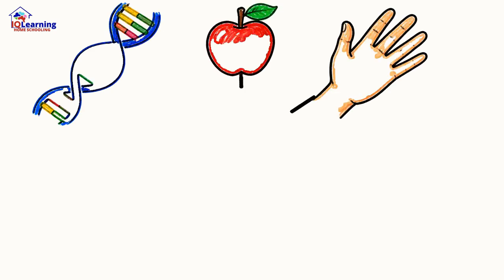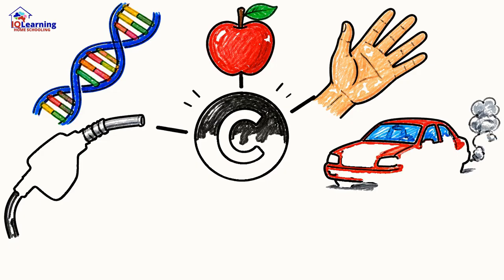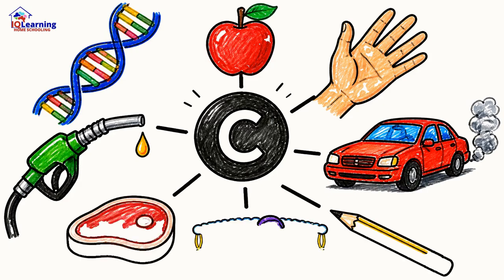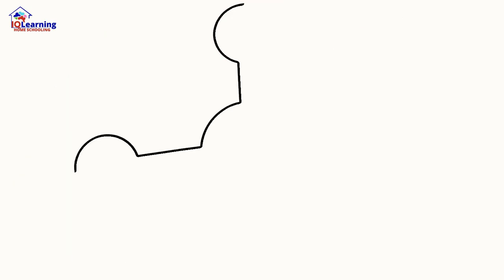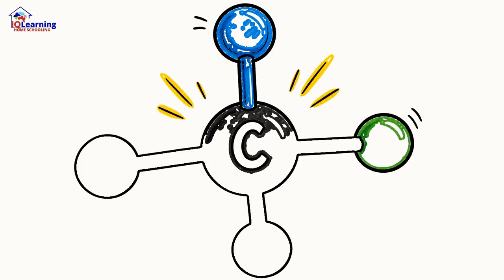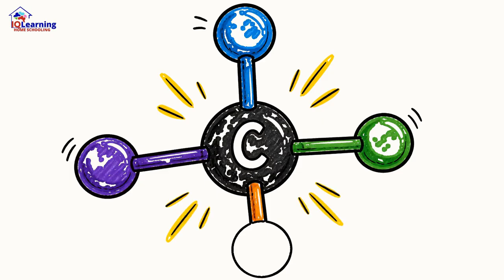Everything you touch, eat, even your own body, is built from one remarkable element, carbon. From the DNA that codes your existence to the fuel in our cars, carbon is the foundation. But why this one element? The secret is something called tetravalency. It means carbon can form 4 strong bonds at once. This isn't just a number, it's a superpower.